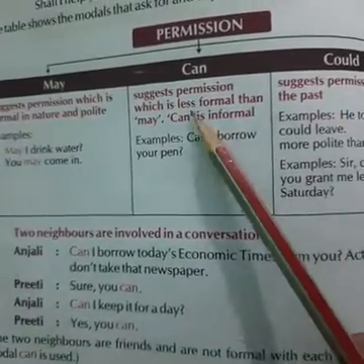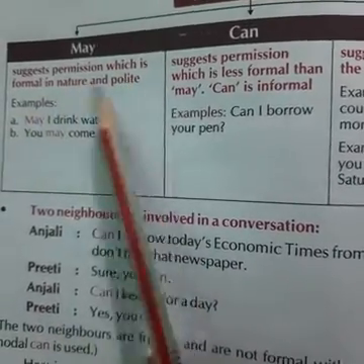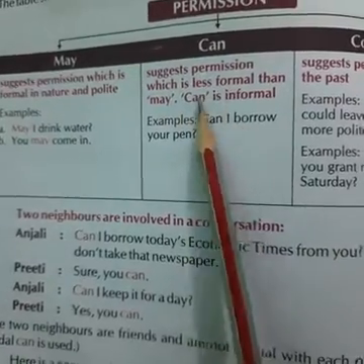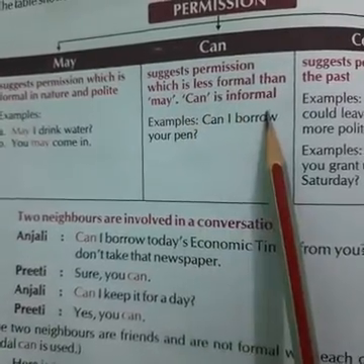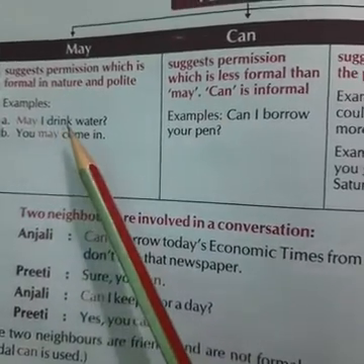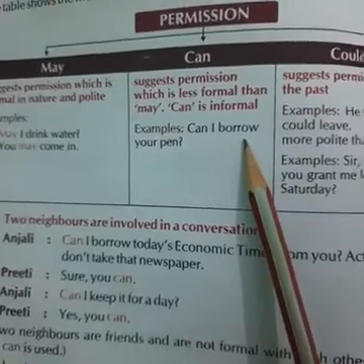Okay, could is the past form of can. So may also suggests permission which is formal in nature and polite. Can suggests permission which is less formal than may, and can is informal. So may and can both are same in meaning, but may we use for the formal conversation and can we use for the informal conversation.